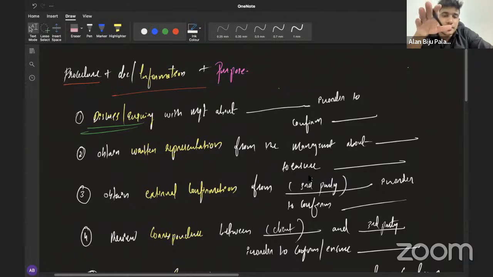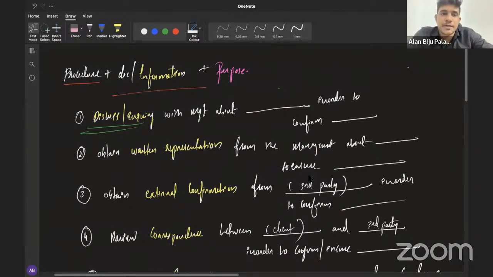The first party will definitely be the company. That's Dashing company. Review the correspondence between the Dashing company and employees in order to confirm whether the company has made the redundancy announcement to the employees, right? Then on the other hand, you can review the correspondence between Dashing company and the company lawyers in order to understand whether there will be a probable future cash outflow which might arise as a result of the redundancy. Clear?